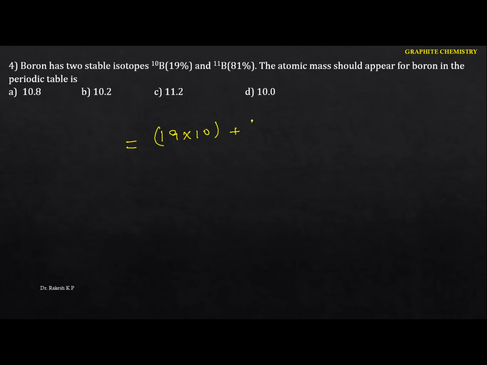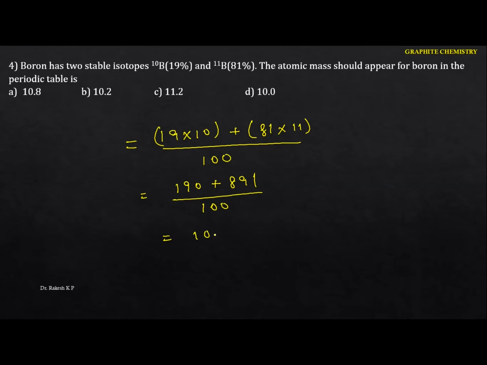And the next thing is 81% of the boron 11 isotope. So divided by which one? 100. Okay, and now here we are going to have 190 plus 891 divided by 100. Finally we are going to get 10.81. Okay, hence in this one the option is A. So next question.